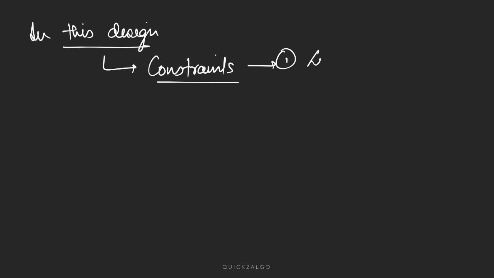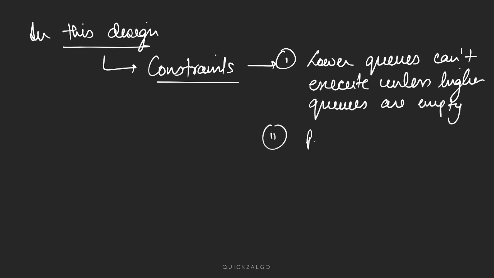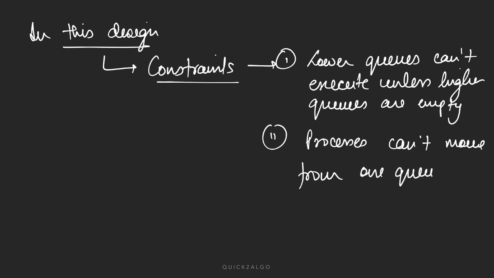First is lower queues can't execute unless higher queues are empty, and processes can't move from one queue to another, because we have classified them in different queues based on the type of process.